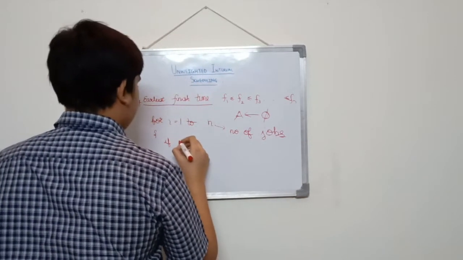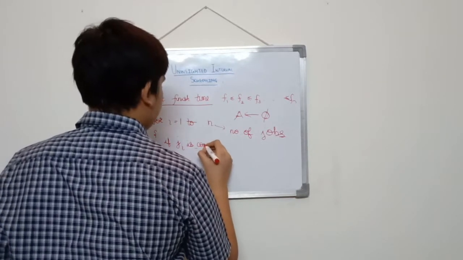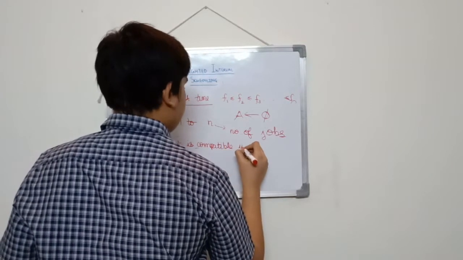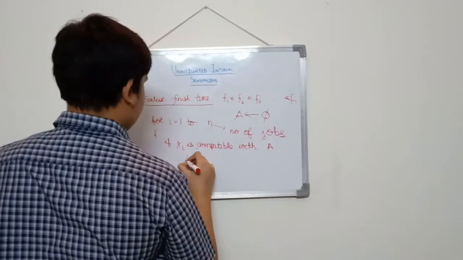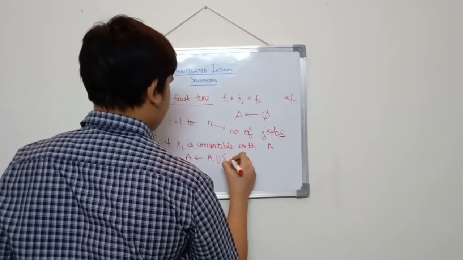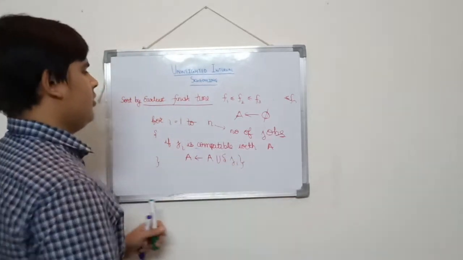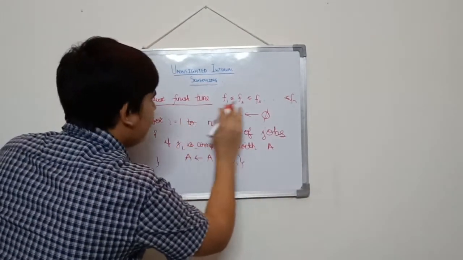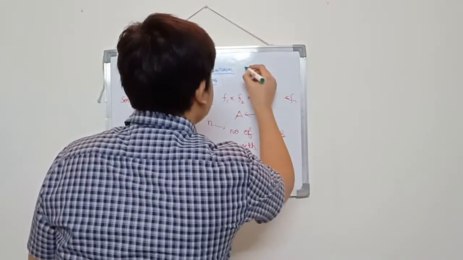If ji is compatible with all jobs in set A, then we will put A union ji. So this is a very simple algorithm. We first sort jobs by their finish time.